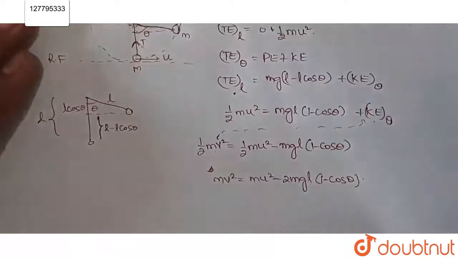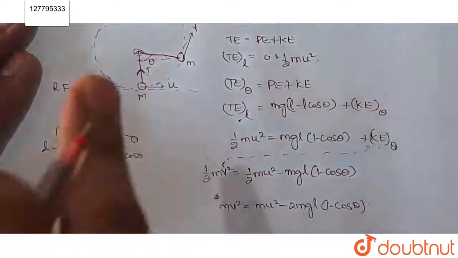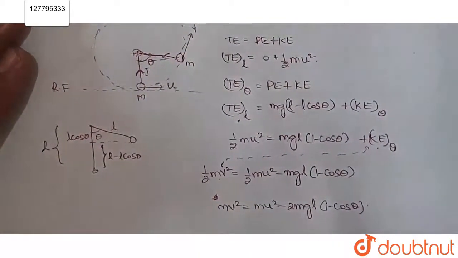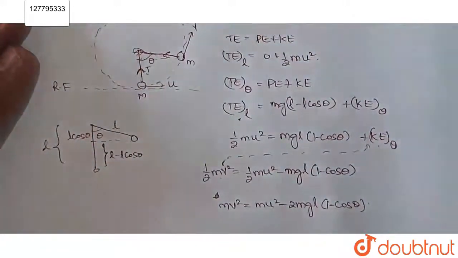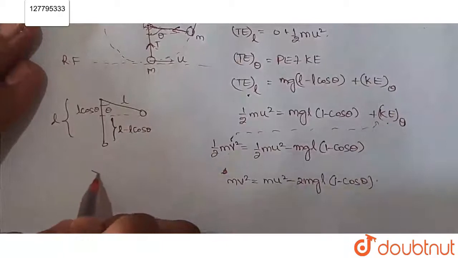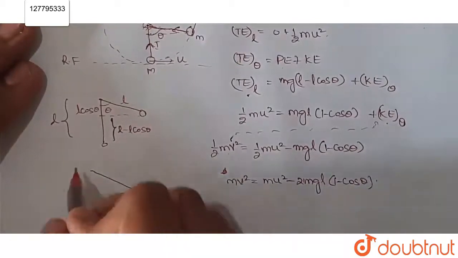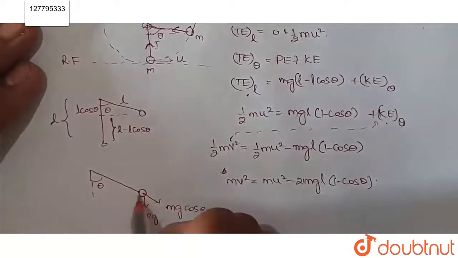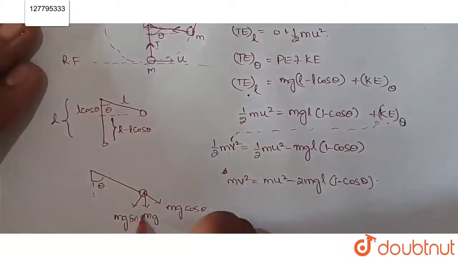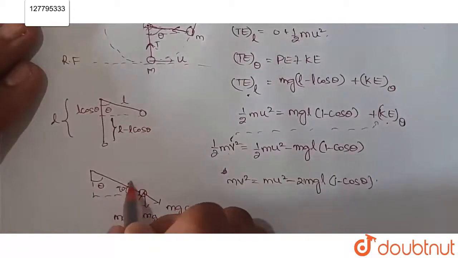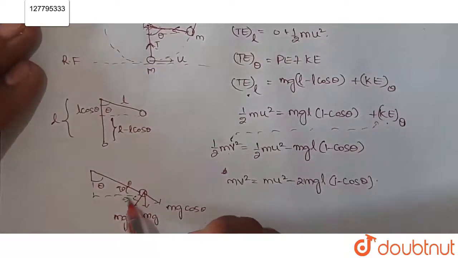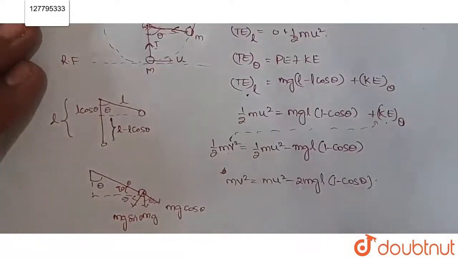So here also the particle is moving in a circle, so there must be a resultant force towards the center, and we have to find out that resultant force. So let's draw this here. This is our mass, this is our angle theta. It is mg, and this is our mg cos theta, and this is our mg sin theta, because this is 90 minus theta. Here 90 minus theta, then it will be theta here, then theta here.